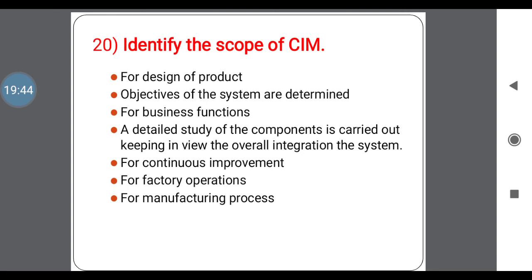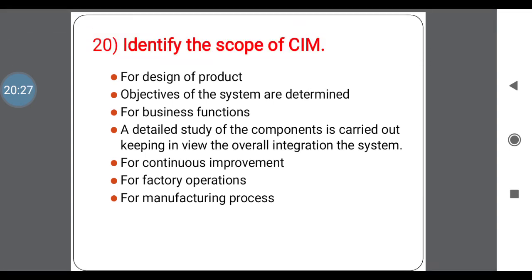The last question is to identify the scope of SIM. Why you give the scope for a SIM, or what is the future scope of the SIM? For that, first one is to design a product. For designing a product we go for a SIM. Next one, objectives of the system are determined. Next, for business functions, that is the business related functions. Next one, a detailed study of components is carried out keeping in view the overall integration of the system. Here integration of the system means reducing the system process, that is the steps we can reduce by implementing the SIM. That is also one future scope of the SIM.